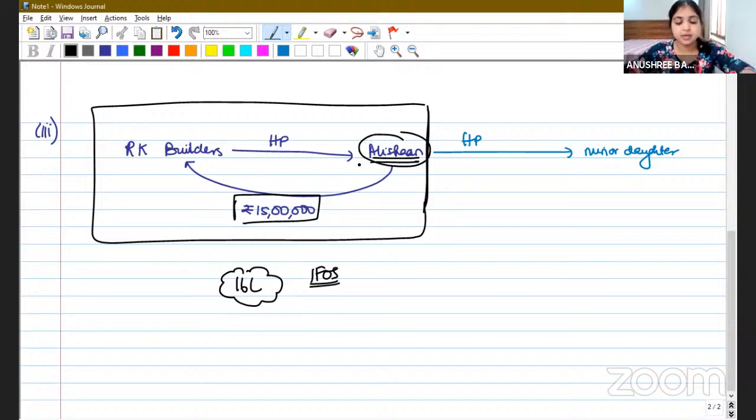From Alishan's perspective, he has acquired property worth 16 lakh by paying just 15 lakhs. So here, how to compute his tax liability? We follow a set of steps, right? What is his SDV? SDV is 16 lakhs.